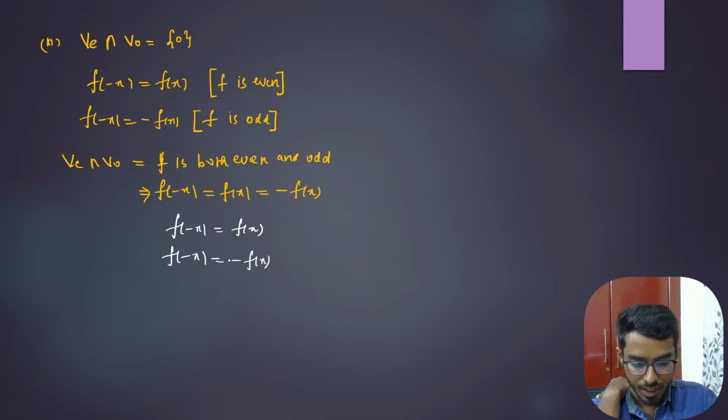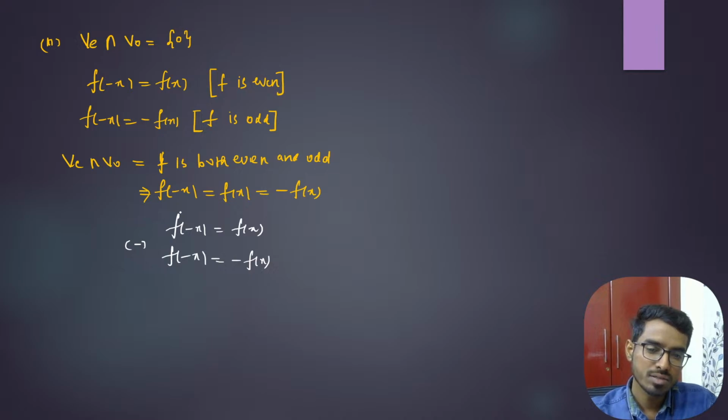Now I need to show that, what I can do is just add or subtract. Okay, let us try to subtract these two. This is the even function, this is the odd function. All are equal. This is true only if f of x is 0, right?